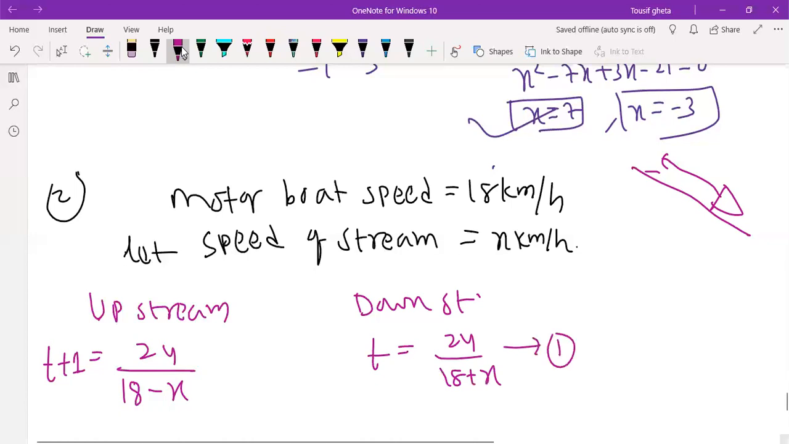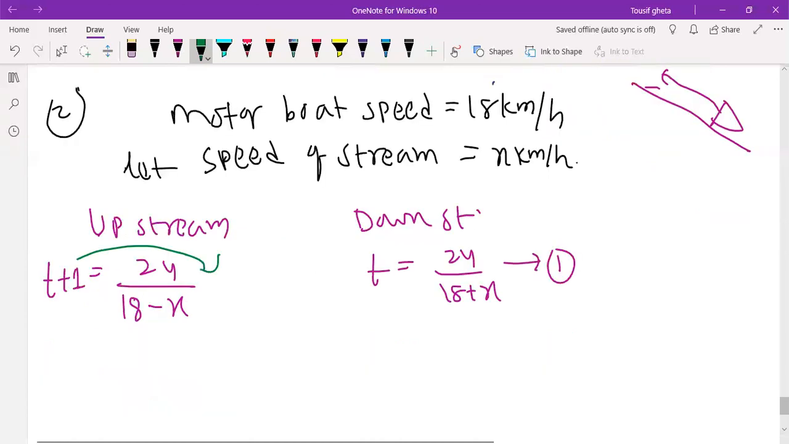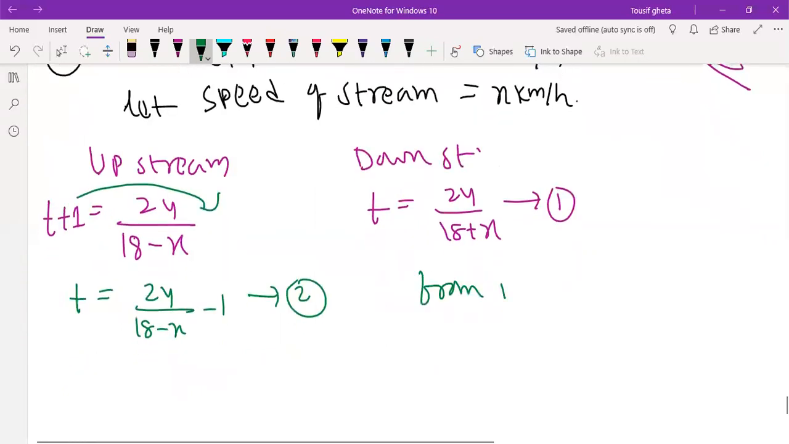In this, what you will do? T you write here. So T is equal to 24 by 18 minus x minus 1. So this is your second equation. From 1 and 2, 24 by 18 plus x is equal to 24 by 18 minus x minus 1.